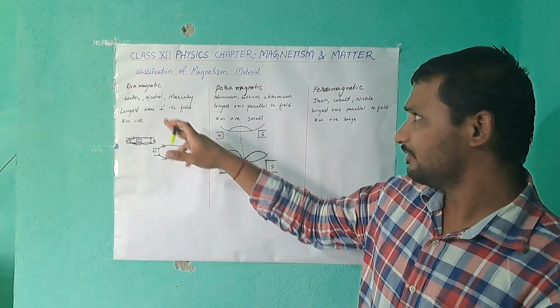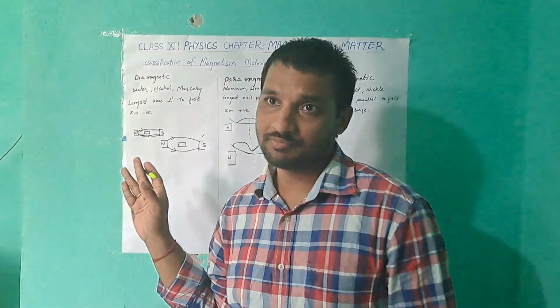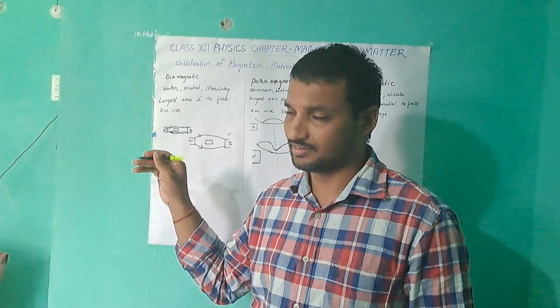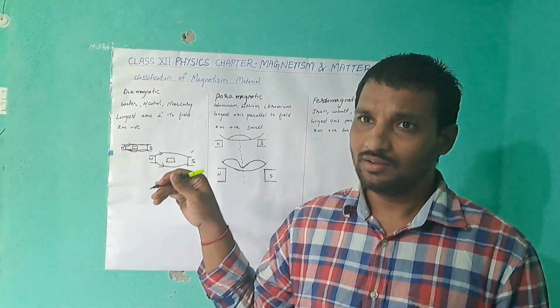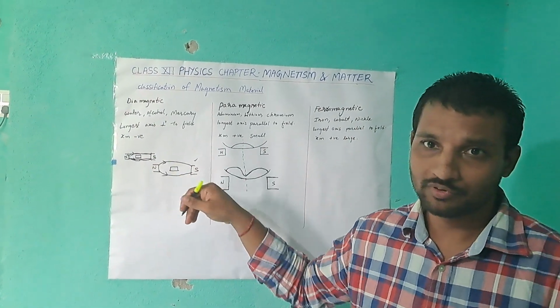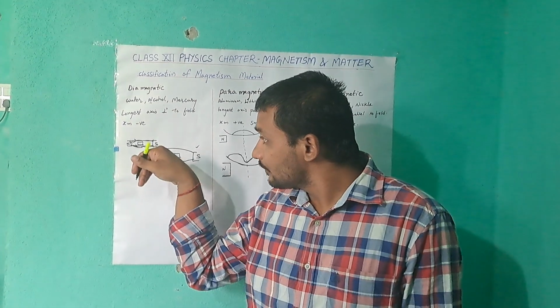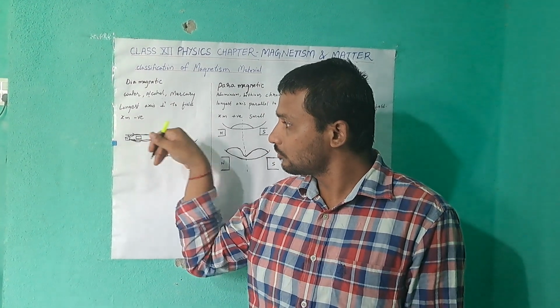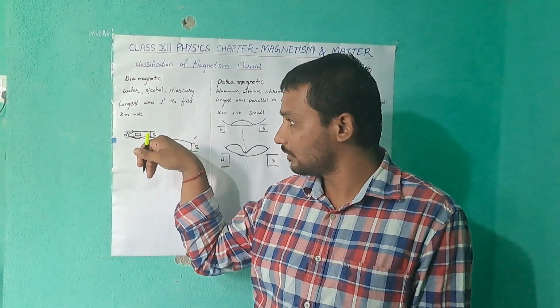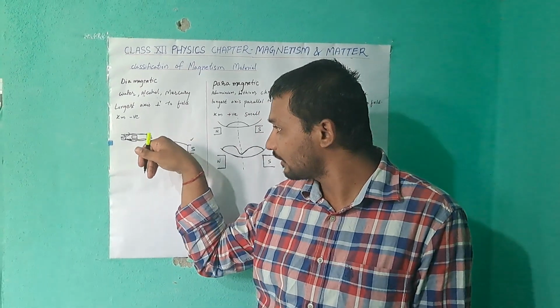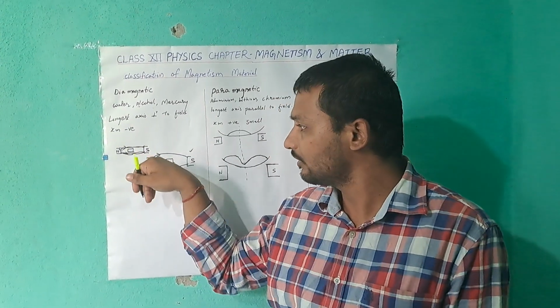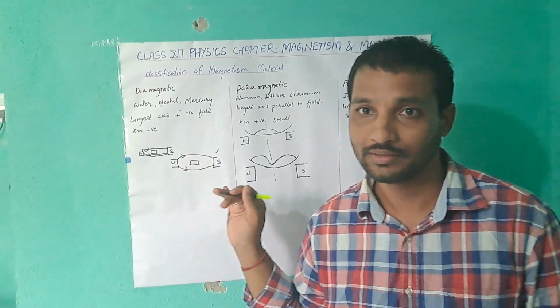What is a diamagnetic material? You understood. These are materials which, when kept in an external magnetic field, do not allow lines of force to come inside. The lines of force go outside. They are not allowed to come inside.